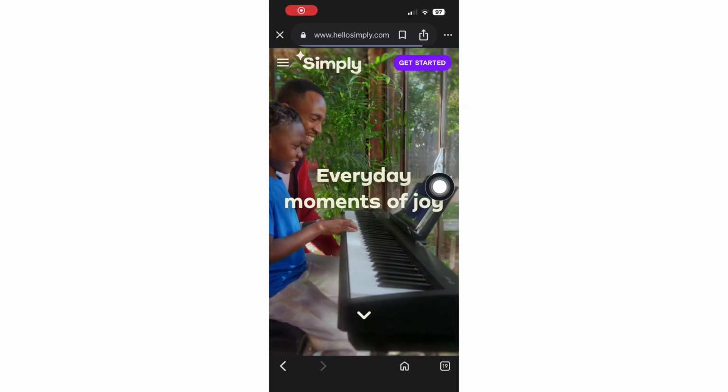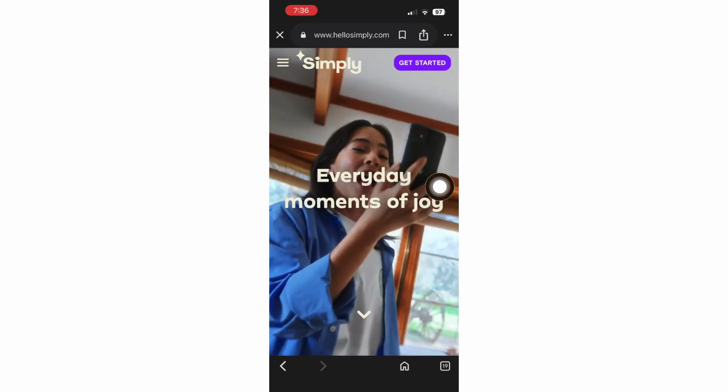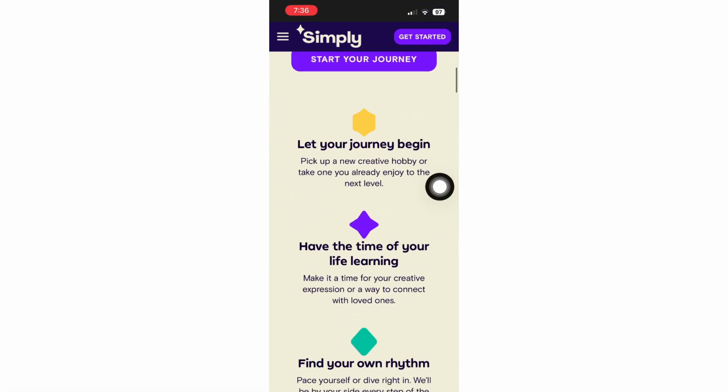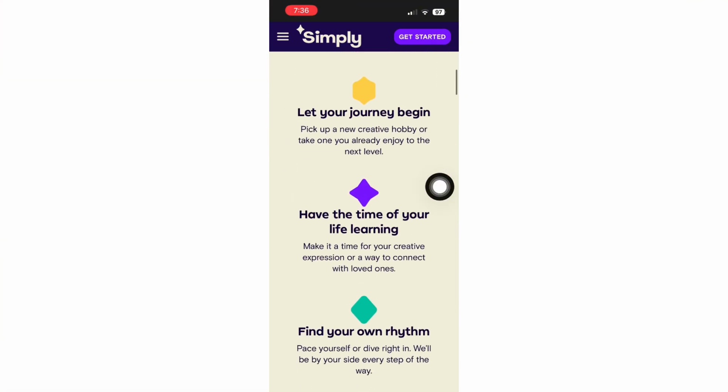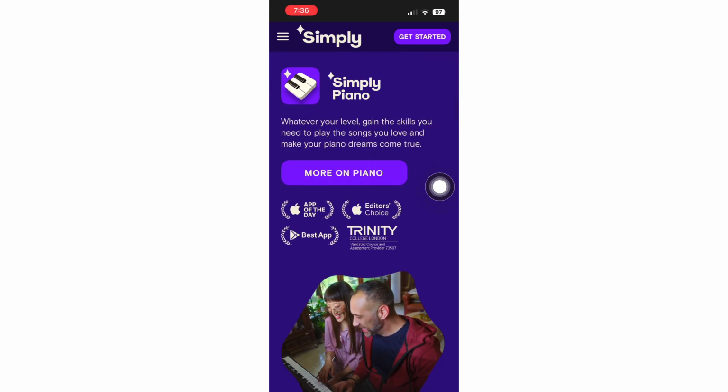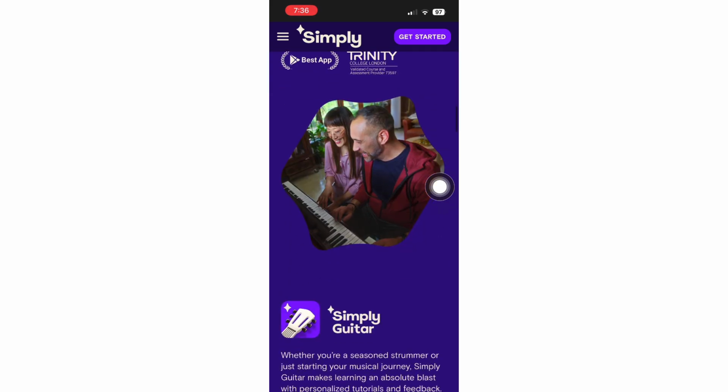On the other hand, Simply Piano gives you an everyday tutorial just like the Flowkey. It gives you a journey where you can go ahead and learn songs from different apps. This is also available from the App Store and then the Google Play Store.